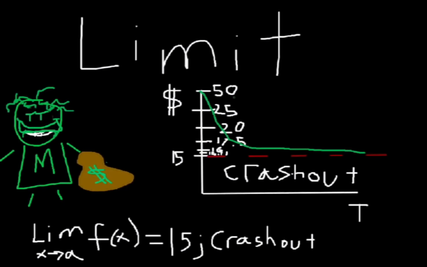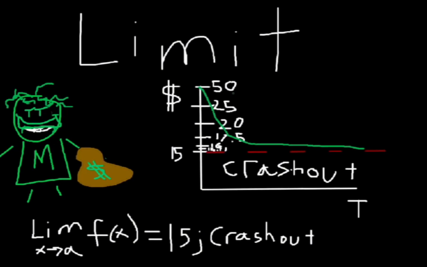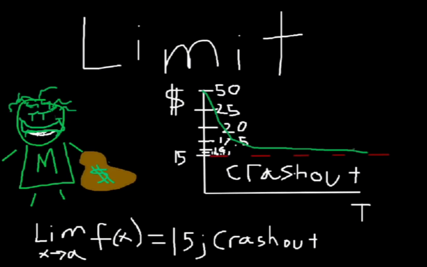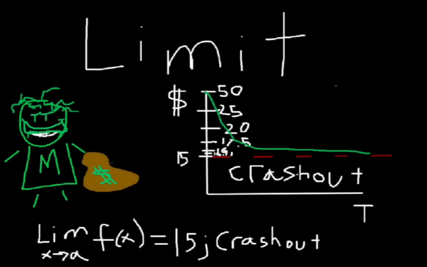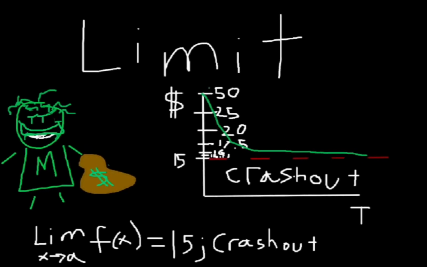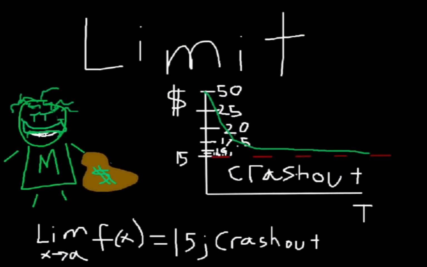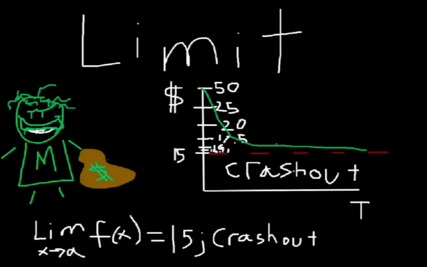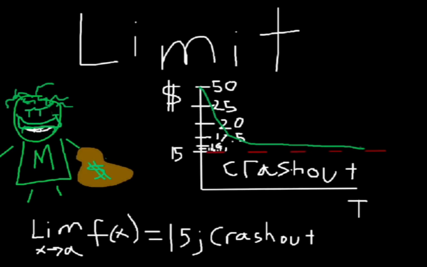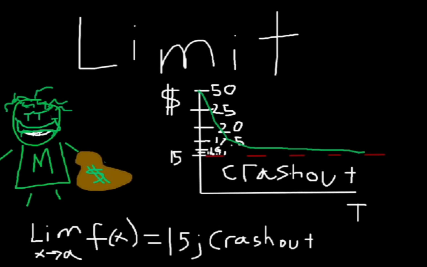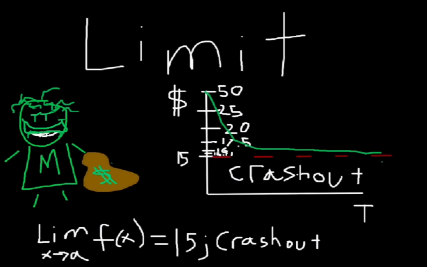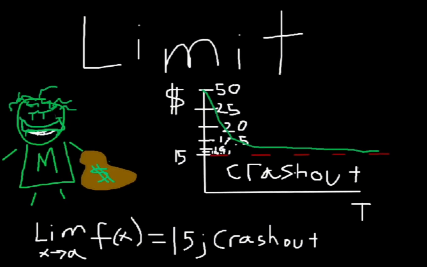Simon should be taking less and less money the more time goes on. The more days go on, the more days Simon's hungry and needs money. Simon should be taking the money in the beginning at a greater rate, and slowly but surely as he reaches Matt's crash out zone, Simon will cruise around it, never reaching 15 until somehow he pays it off or something like that.